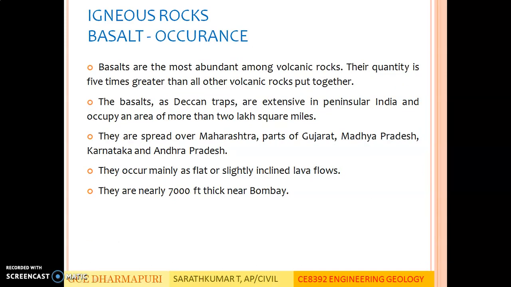Occurrence of igneous rock basalt. Basalts are the most abundant among volcanic rocks. Their quantity is 5 times greater than all other volcanic rocks put together. The basalts, as Deccan Traps, are extensive in peninsular India and occupy an area of more than 2 lakh square miles. They are spread over Maharashtra, parts of Gujarat, Madhya Pradesh, Karnataka and Andhra Pradesh. They occur mainly as flat or slightly inclined lava flows. They are nearly 7,000 feet thick near Bombay.